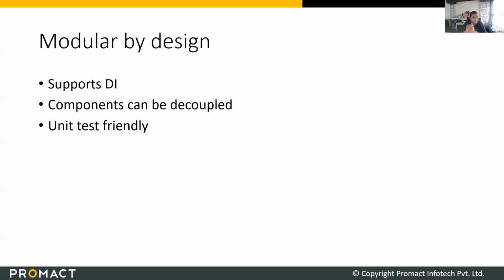It was designed keeping in mind all the good things. So DI is one of the most important concepts that a developer should know. It is called dependency injection. I think if you are using .NET Core, you must be familiar with it, that you have to register a lot of services in your startup.cs and then you inject them in the constructor. So that's dependency injection. It is absolutely necessary that you learn that, and it can drastically improve your code management.